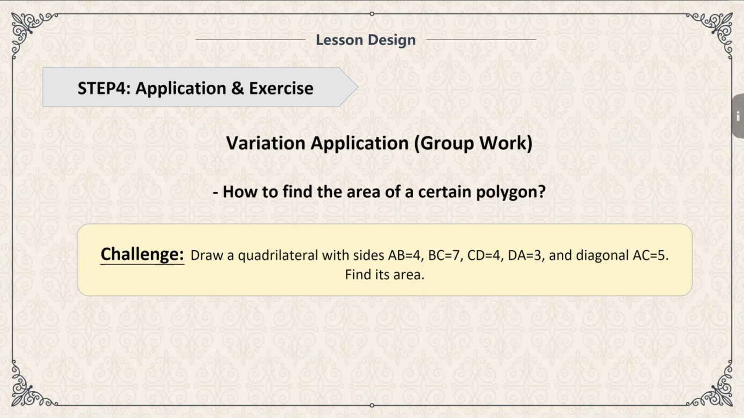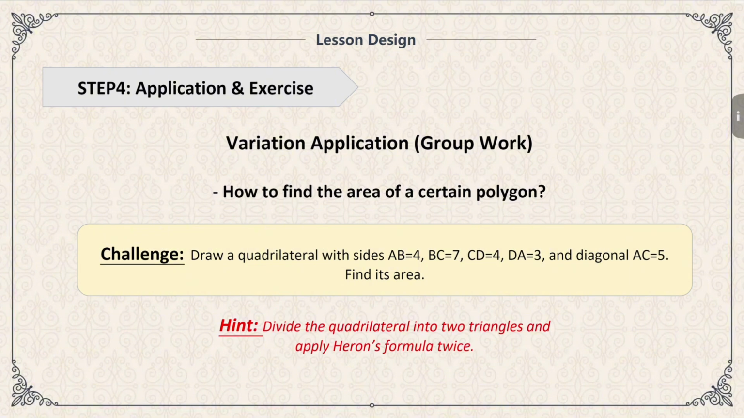Then, we shift to a more complex application for students to work in small groups. We introduce a variation problem where students must calculate the area of a quadrilateral by dividing it into two triangles and applying Heron's formula twice. This exercise extends students' understanding of Heron's formula beyond isolated triangles to composite shapes. It embodies the HPM framework by connecting historical problem-solving methods, like those used in land survey, which inspired Heron's original work, to modern educational practices.